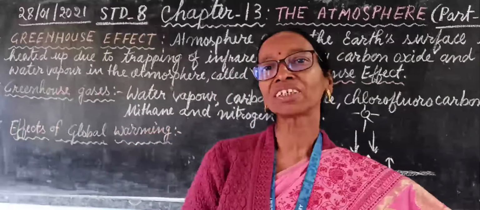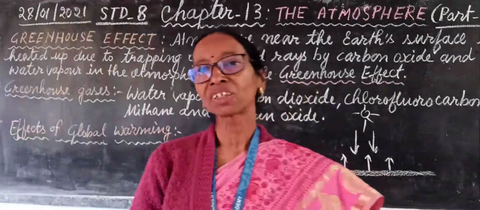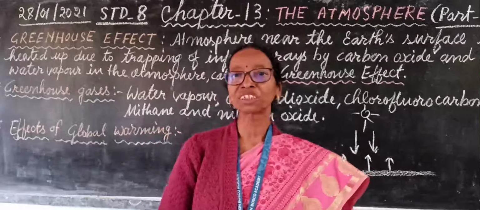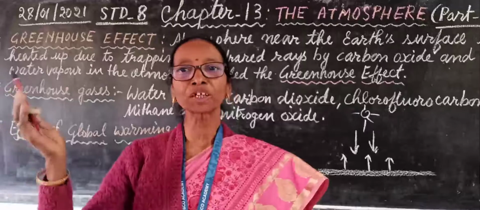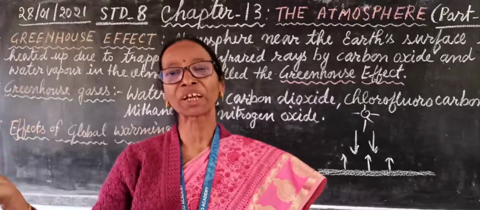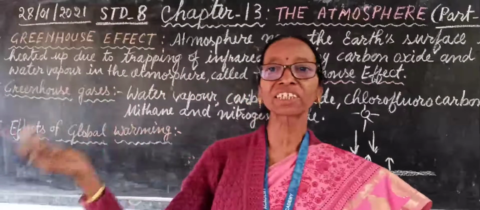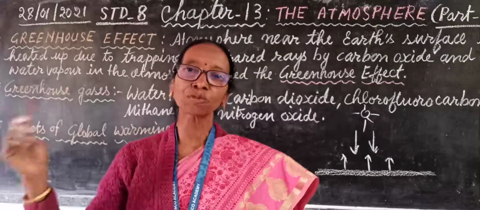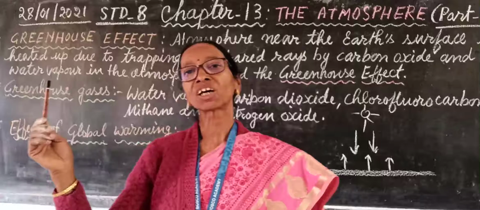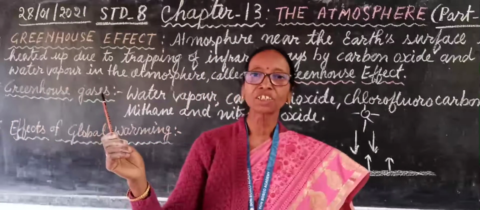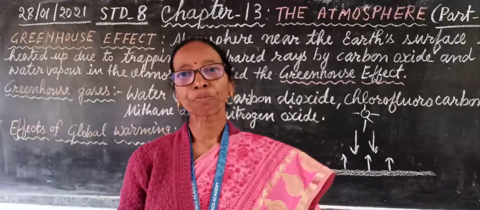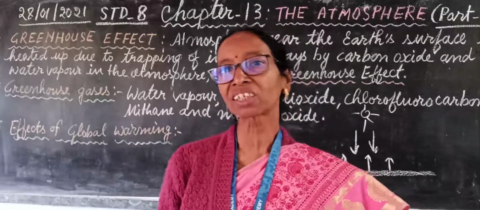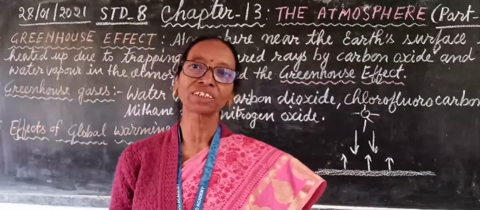If we see its adverse effects, first of all we should think about the ice cap regions. If the global temperature increases day by day, first of all the ice cap regions, the polar region, Antarctica, and high mountainous regions will start melting. If the ice capped areas melt, that will increase the water level in the ocean.